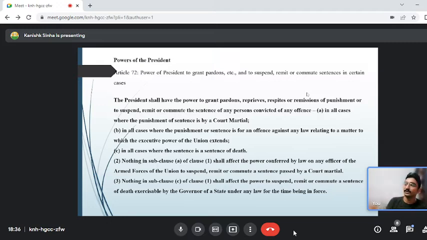He is the only person who is working in my family, and if you hang my client, his sister is there, his mother is there, his father is there, they will starve to death. Therefore, I plead before you that please convert this death penalty into life imprisonment for 14 years, 10 years, whatever it is. So it is 376. So the minimum punishment is 10 years. Death penalty is the maximum punishment. So this is what Ankit will plead.